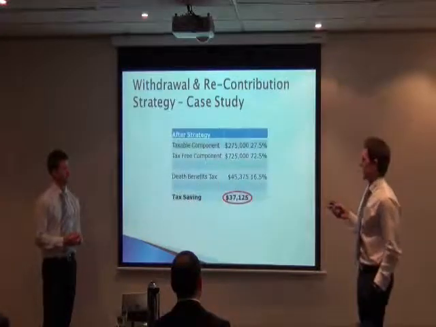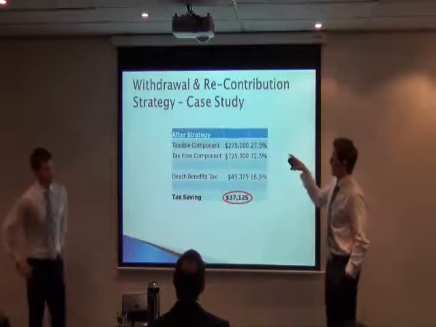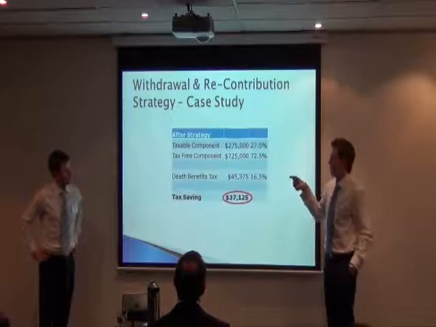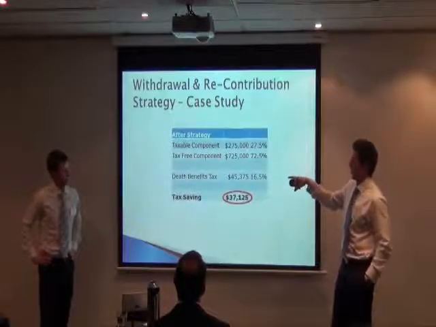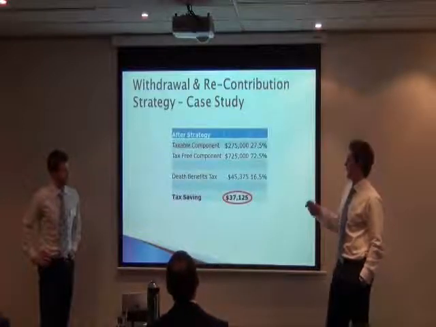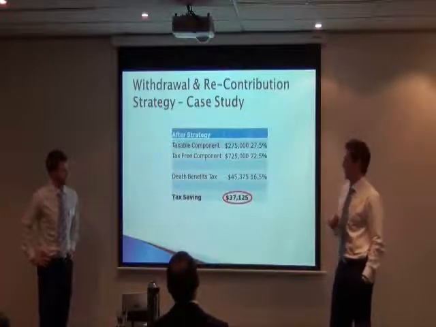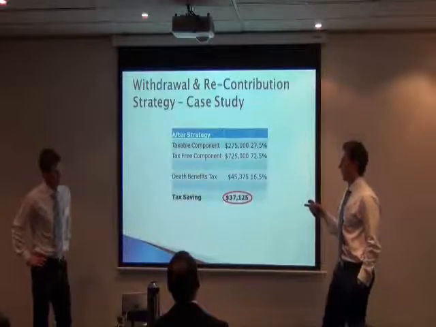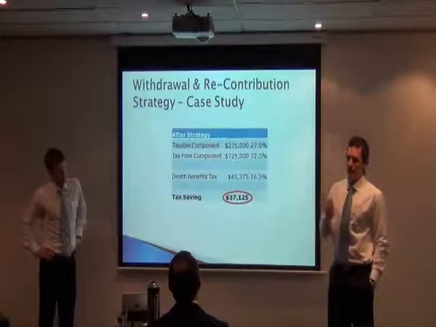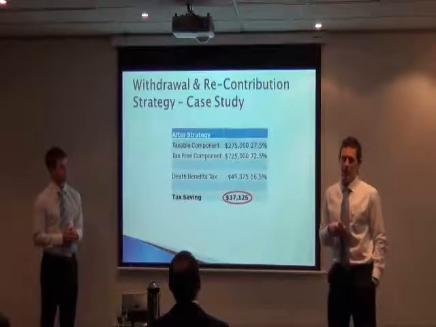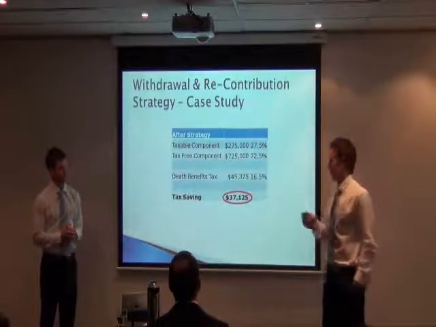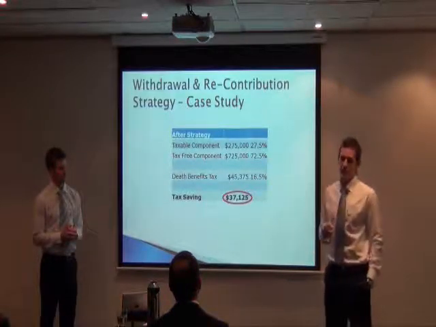So the outcome of this strategy is that the taxable and tax-free breakdown, which was previously 50% for both of those two components, you can see here that by implementing that strategy, he's able to increase the tax-free component to 72.5% and reduce the taxable component to 27.5%. So the overall death benefits tax in this scenario is $45,000, which compares to the plus $80,000 plus tax liability that his beneficiaries would have incurred if he did nothing. So the overall tax saving here is in excess of $37,000.